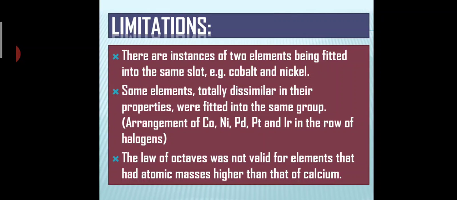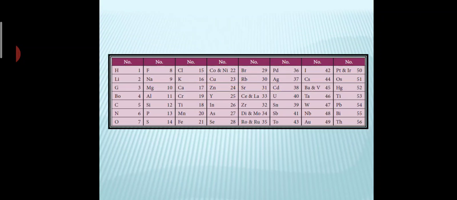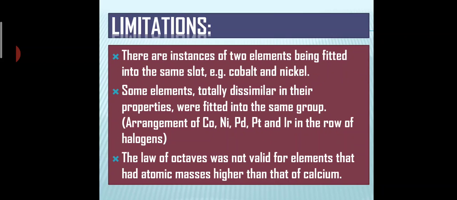Next are the limitations. This also has some limitations. There are instances of two elements being fitted into the same slot. For example, cobalt and nickel are fitted into the same column, but only one element should be present in one slot. Here two elements were there, so it is not acceptable.